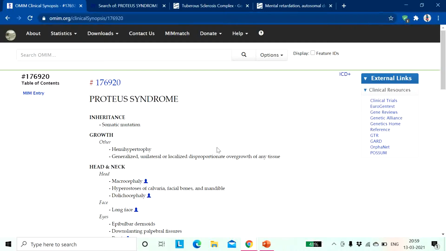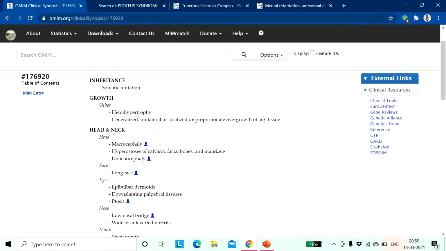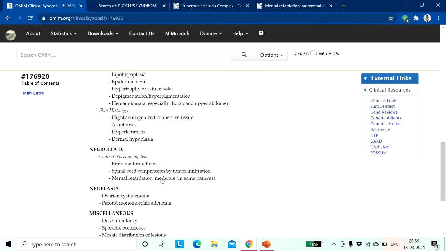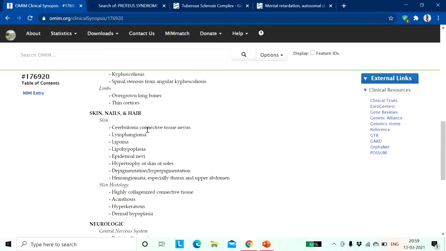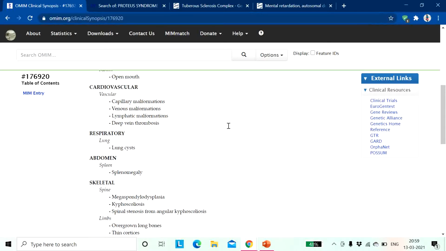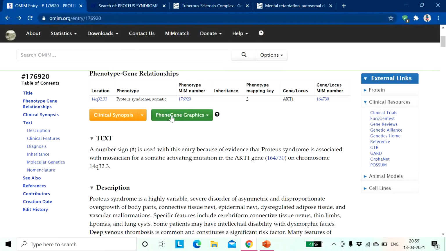Now if you search about, say, the clinical synopsis, you will be able to find the inheritance pattern, whether it is recessive or dominant, X chromosome linked, or autosomal. This is a somatic mutation. You can see the growth pattern, and the symptoms that include the neurologic symptoms, the symptoms on skin, nails and hair, etc. You can also study these.